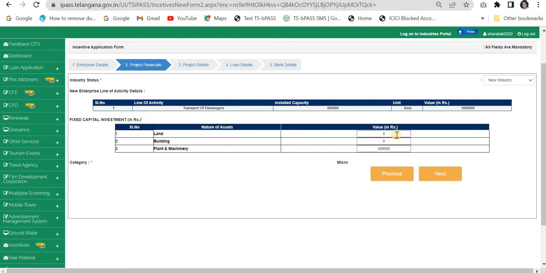There's no land value for the vehicle and building, and therefore you give 0 to both. And I have given the plant and machinery vehicle value as 6 lakhs. This should be exactly the same as mentioned in the invoice. So I gave it 6 lakh. This category shown as micro is auto-populated. We need not do anything. I'm moving into the third part of the application.